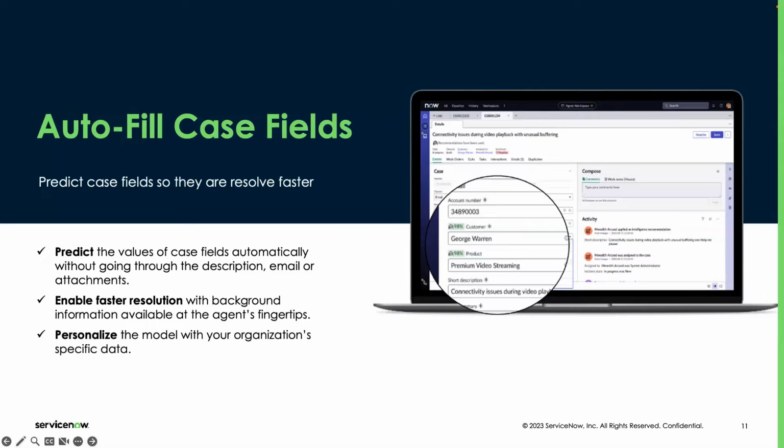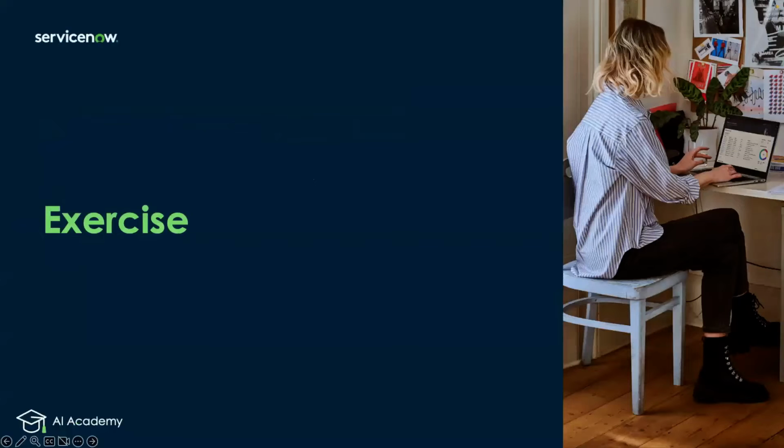So this allows to route the case to the right agent based on those values so that the case is resolved faster. The best in that approach is that it works with your data. Even if you have custom choice values, because it's trained on your data, it provides the results that fit your own needs.